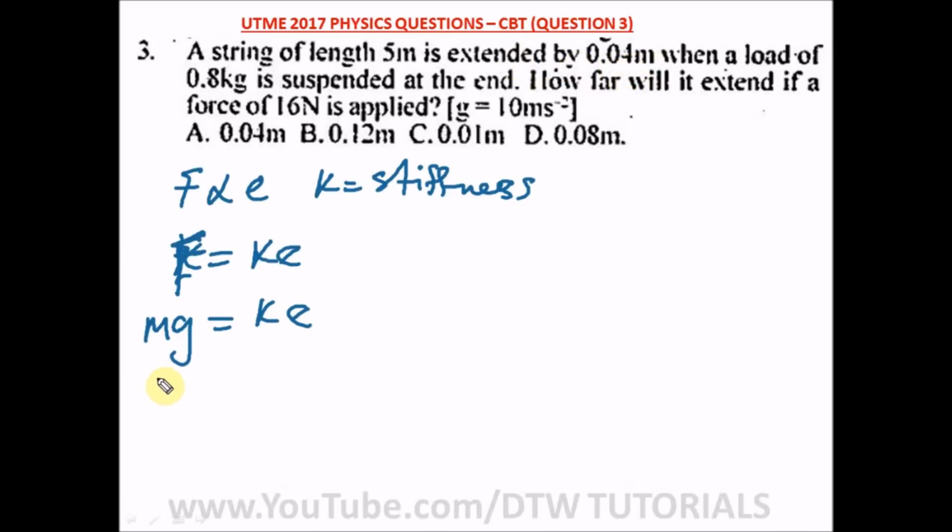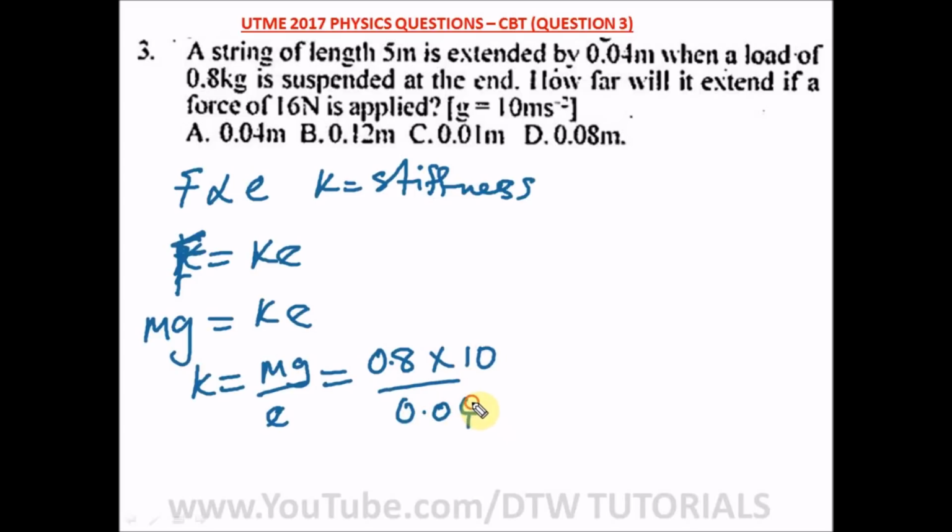So K will be equal to mg over E. What is m? m is 0.8, times 10, over 0.04. In calculating this, let's move the decimal point two places. We have to be fast in our JAMB.